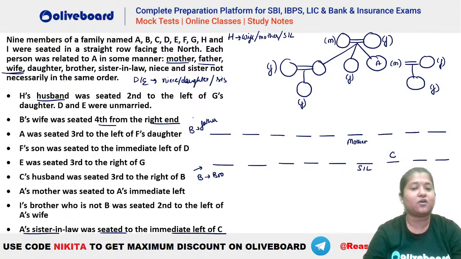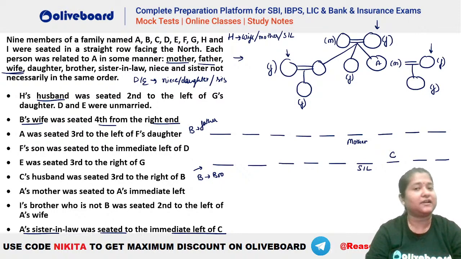Look. First of all, we have this information: B's wife was seated fourth from the right end. So fourth from the right end has to be B's wife. You can see in this family tree that we have drawn here, there are 3 wives. One wife is this, another wife is this, another wife is this. That is, either the mother is a wife, or the sister-in-law is a wife, or we have A's wife here.